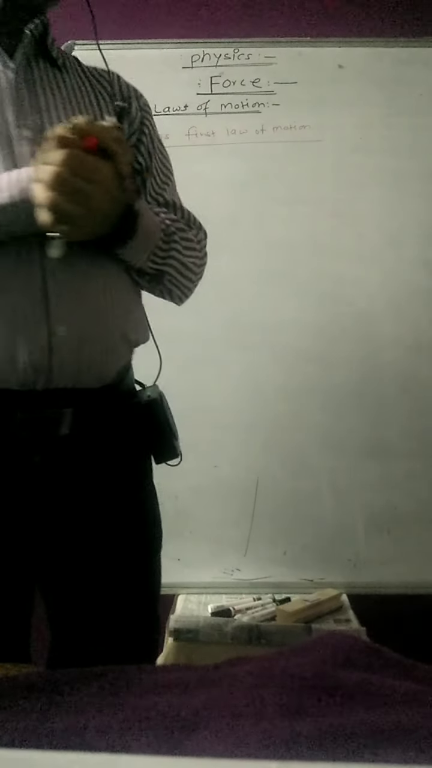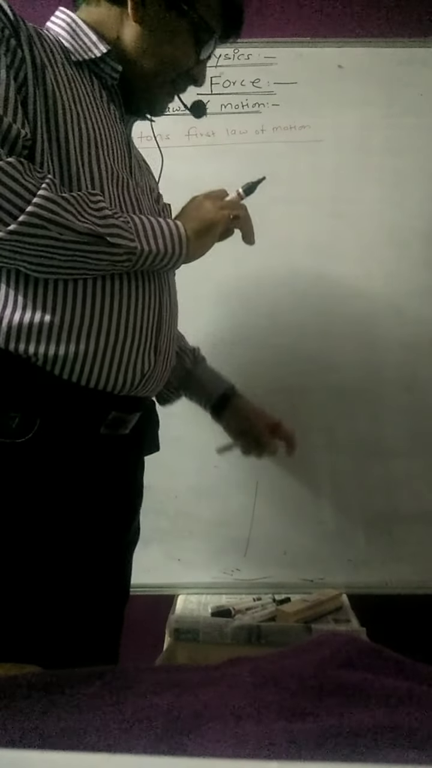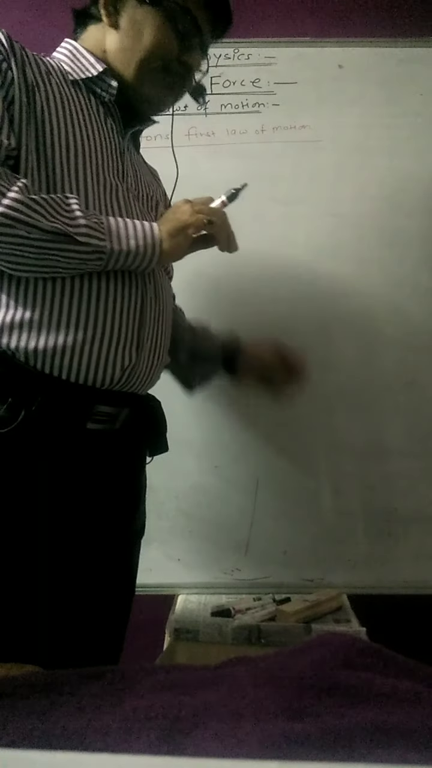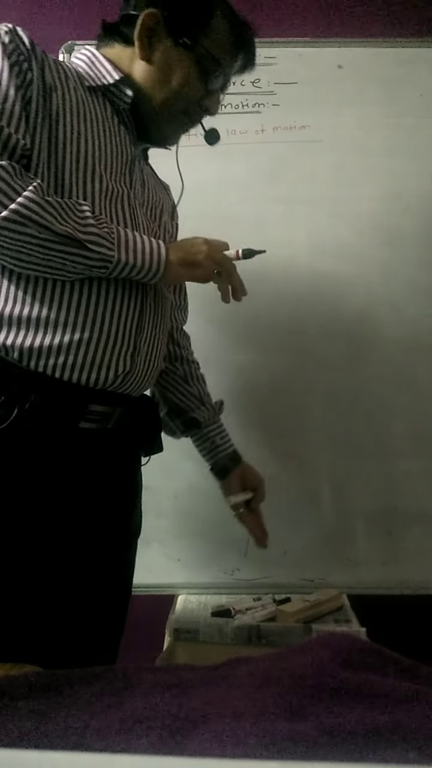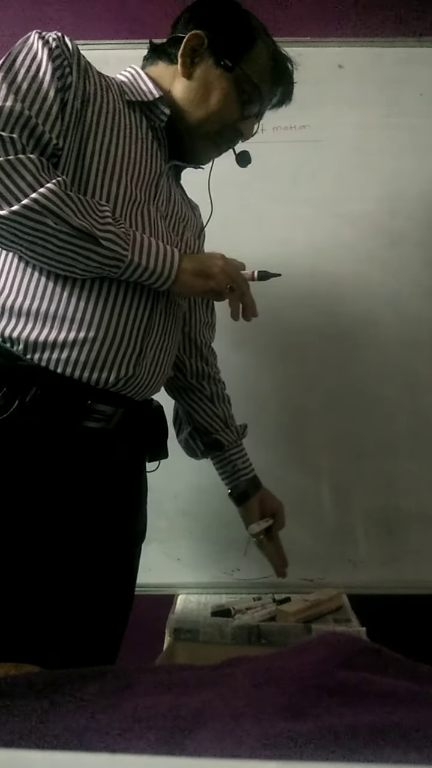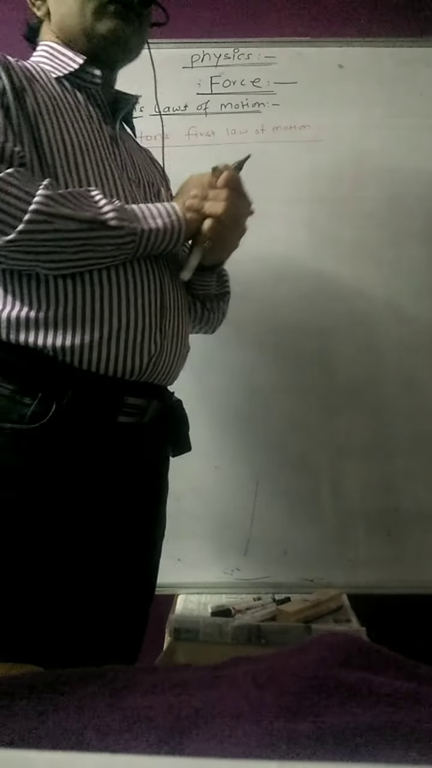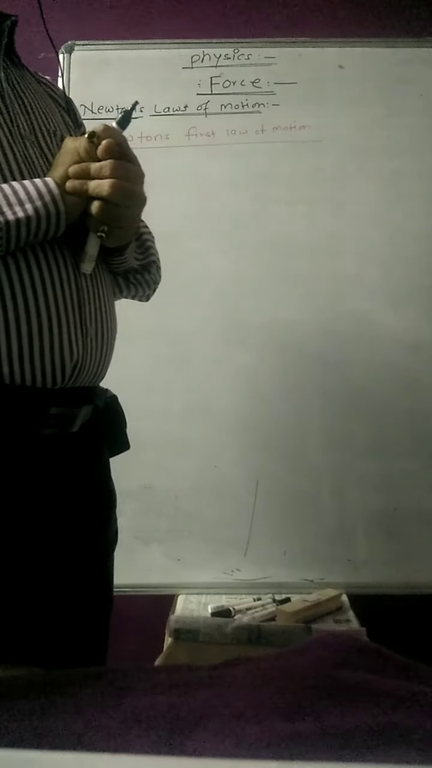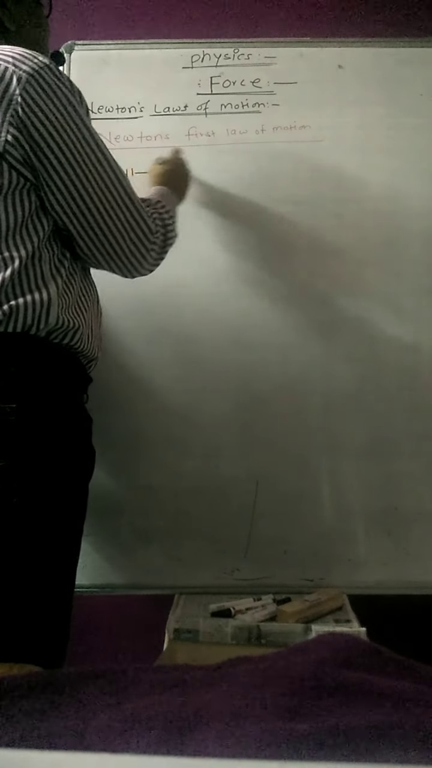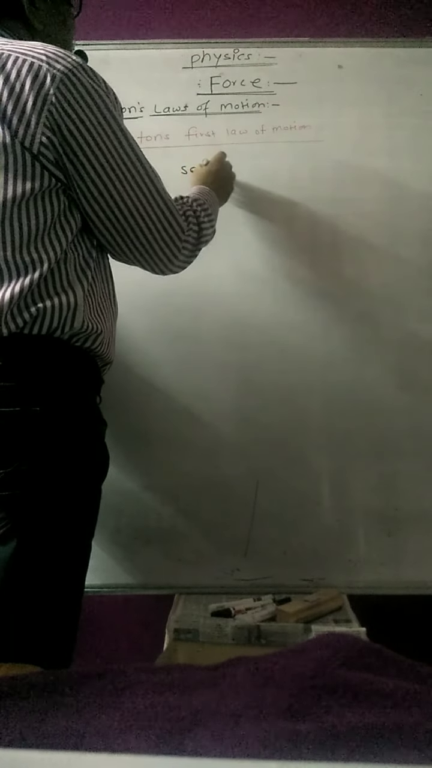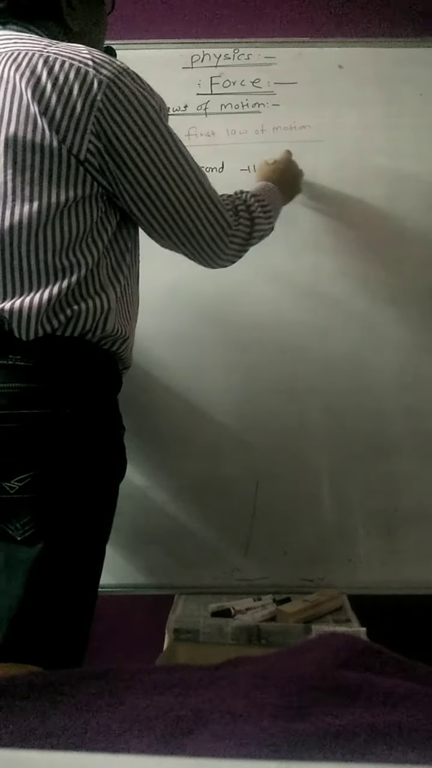That is very simple. Suppose a duster is lying on the table; unless and until I apply an external, unbalanced force, the duster will remain in the same state. So that is Newton's first law of motion. Now the question is: what is Newton's second law of motion?